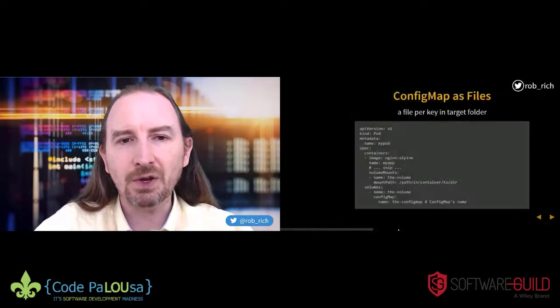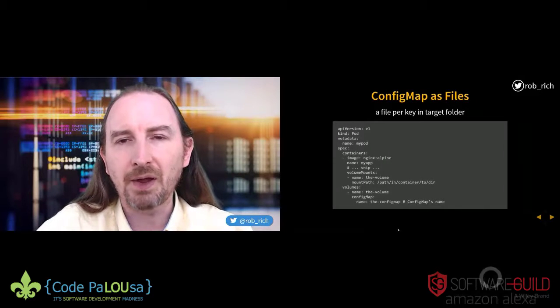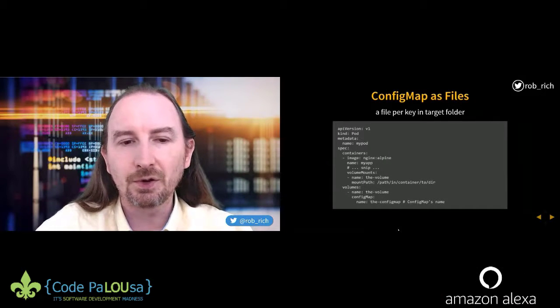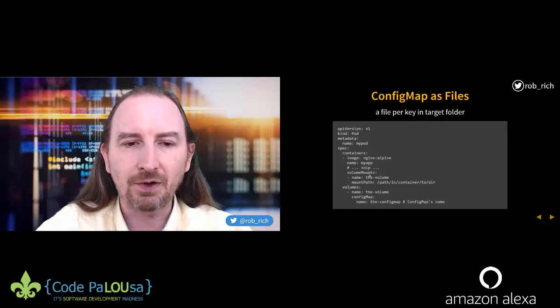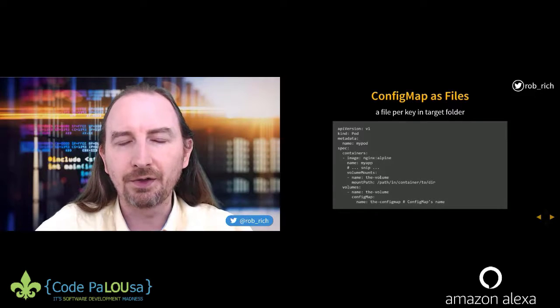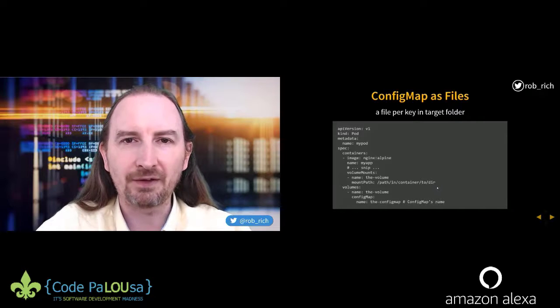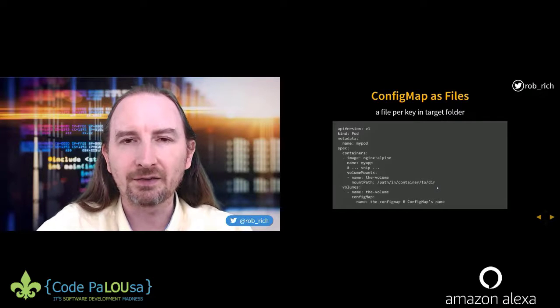By contrast, we could also choose to map a ConfigMap as files. So now here we create a volume mount. Here's the volume and the path in the container to the directory. Inside that directory, we will have a file for each of the configuration details. My application can open that file, get at the content within that file, and then use that as the configuration details.